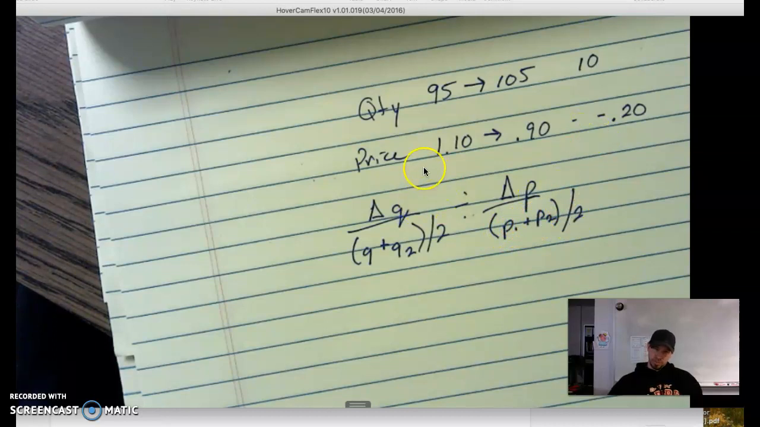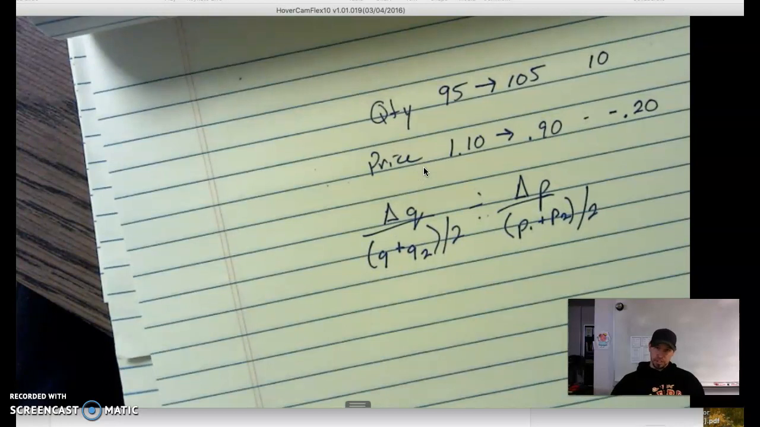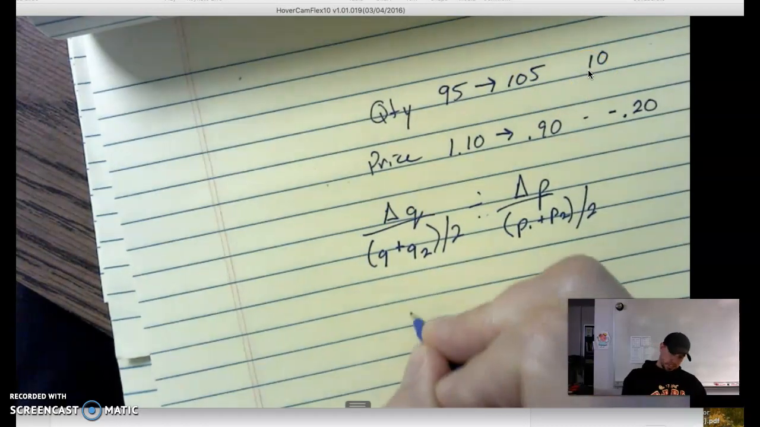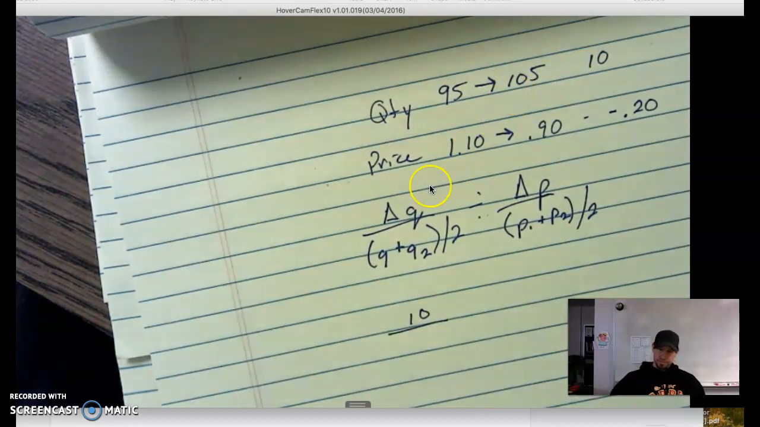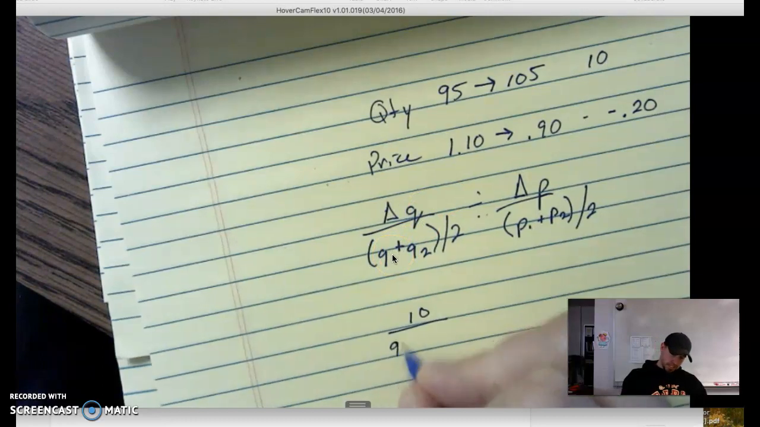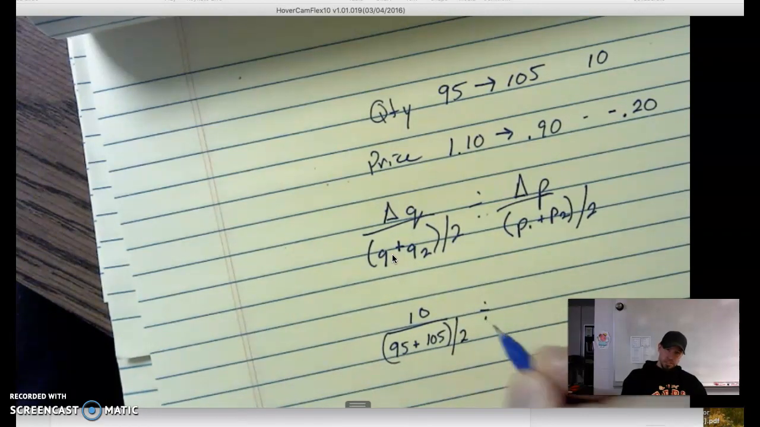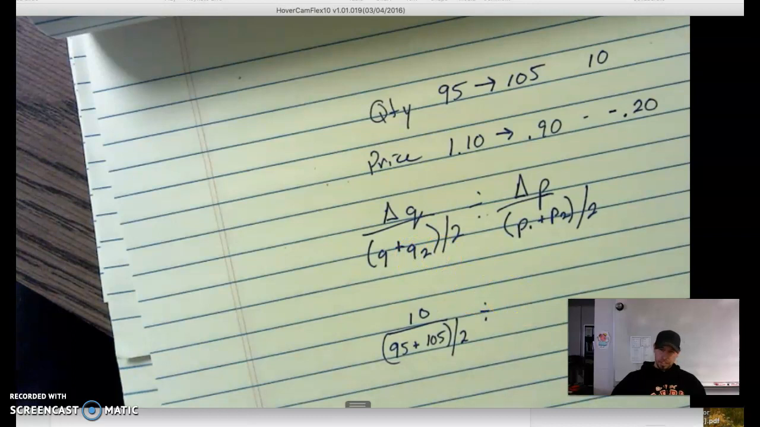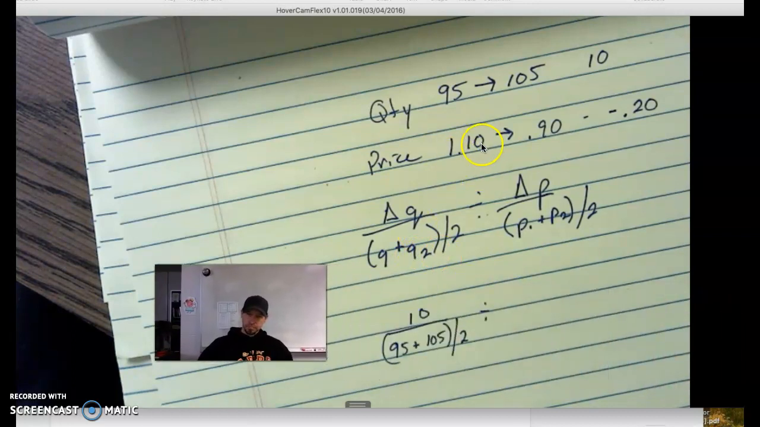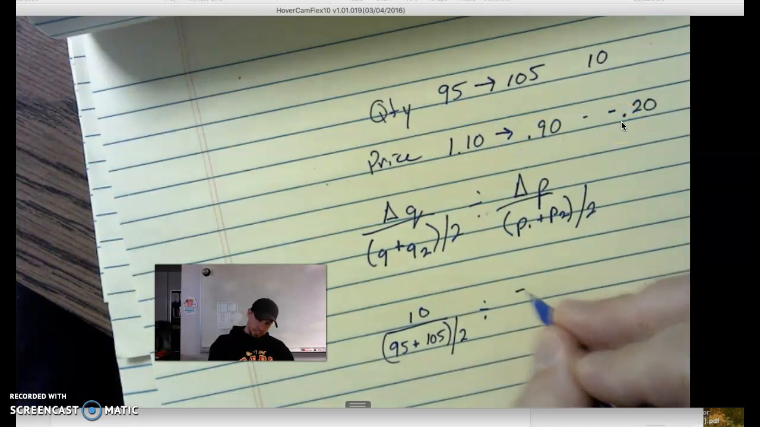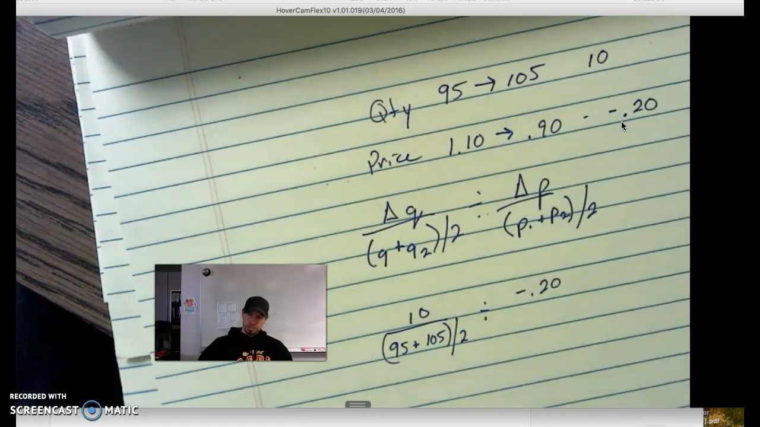So let's map through this one quickly. Our change in quantity, we said, was 10. So we start here with 10. And I'm just filling this out here. So we've got quantity 1, which was 95, plus quantity 2, which was 105. Divide that by 2. I'm going to go step by step. You'll be able to whip this out in your head in no time. Okay, so we're dividing by the change in price. We said it was negative 20 cents. We've decreased in price 20 cents.